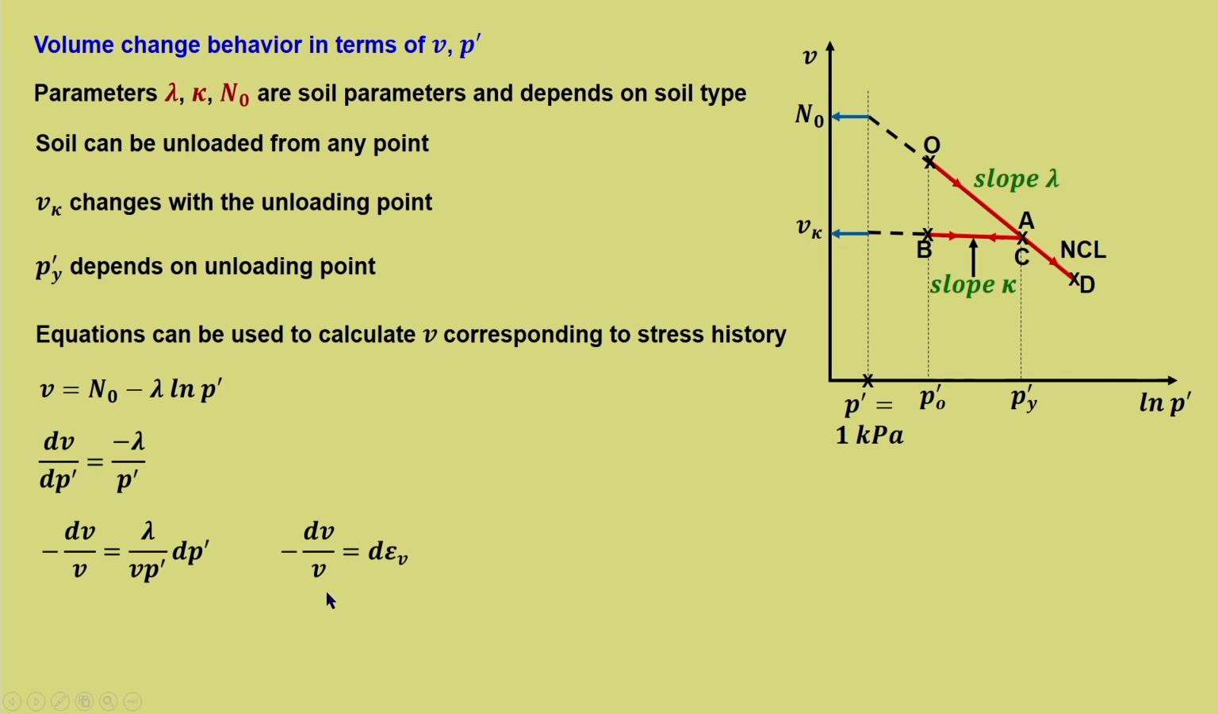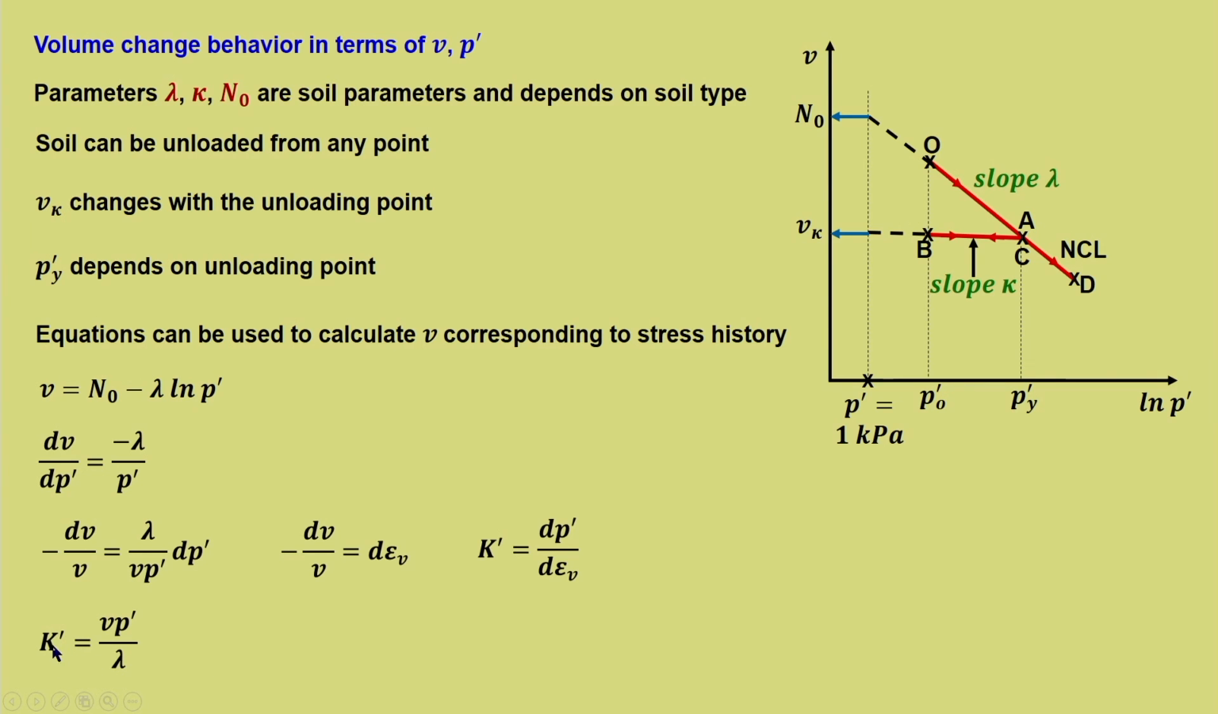Now let minus dV by V be equal to dε_V, which is the volumetric strain. We have already written the bulk stiffness: K' is equal to dP' upon dε_V. So dP' by dε_V will be K', and this goes to this side, so this will be Vp' by lambda. Hence K', the bulk stiffness, can be written as Vp' upon lambda.